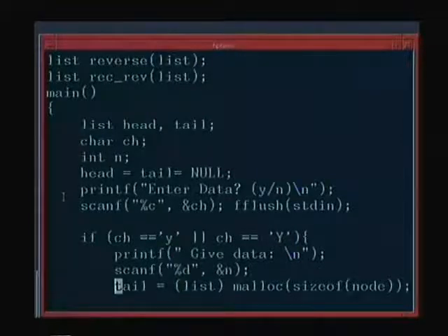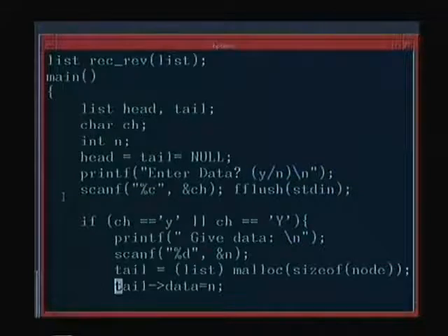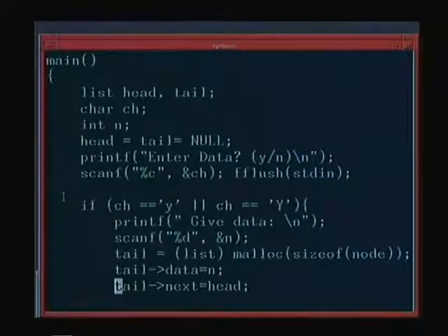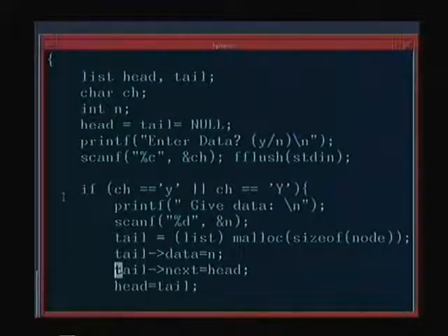Tail is equal to list malloc, tail dot data is equal to n. Tail dot next is equal to head. Sorry, tail dot next should be equal to null, because that's what it's supposed to do, and head and tail are the same thing.